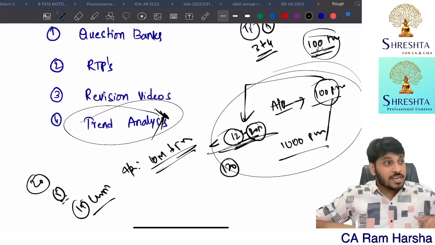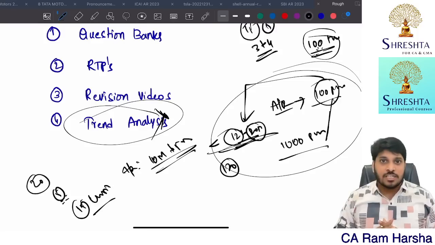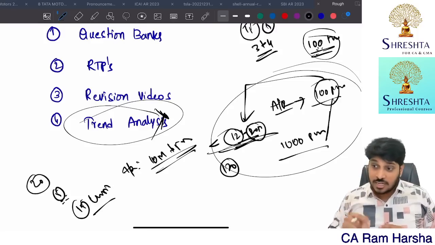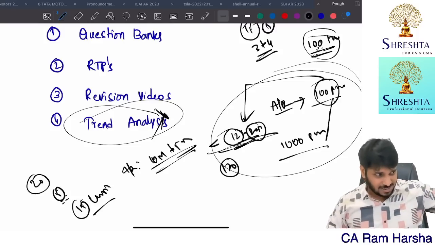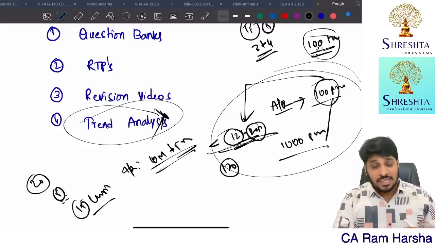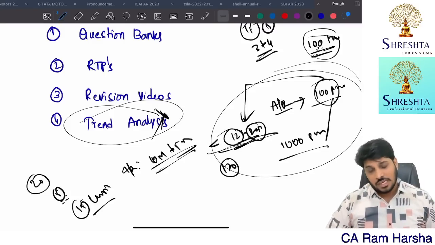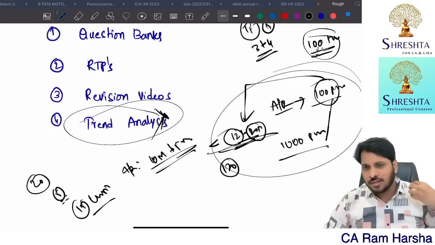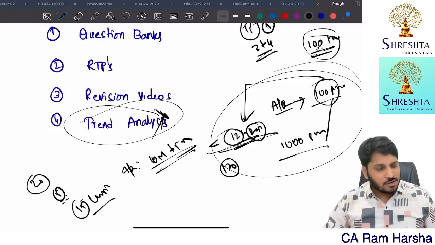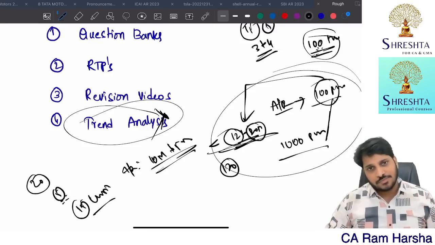The student who regularly changes his plan, today starts audit, suddenly tomorrow somebody shares a question bank, he is immediately tempted, shall I read the question bank? The next day somebody shares some RTP video or revision class video, he ignores that and goes there. This fellow will always fail. The chances of his success rate will be very low. So I just want to tell this. Sorry if I hurt any of your sentiments, but I just want to tell you the facts. Okay? Take care.